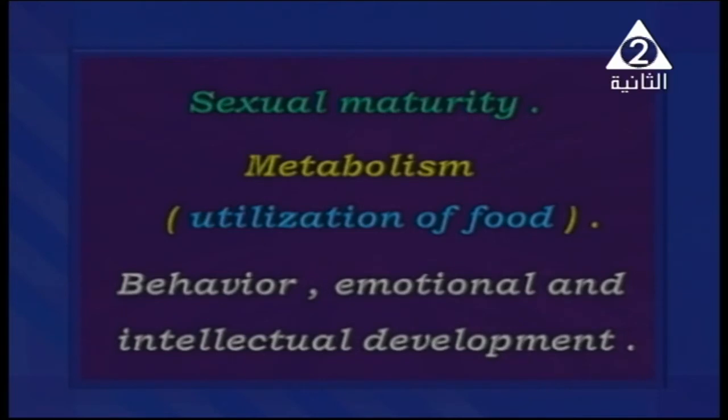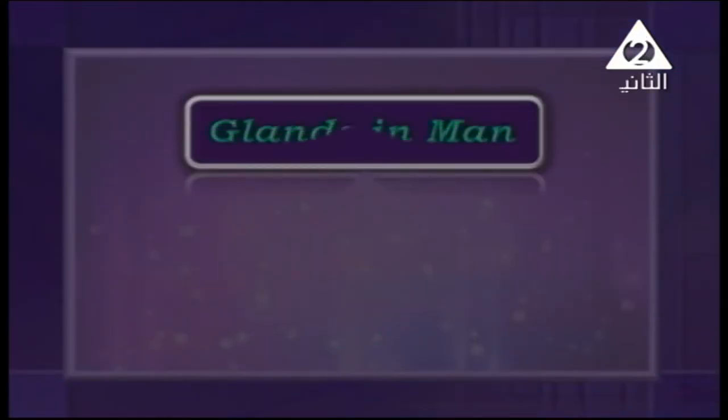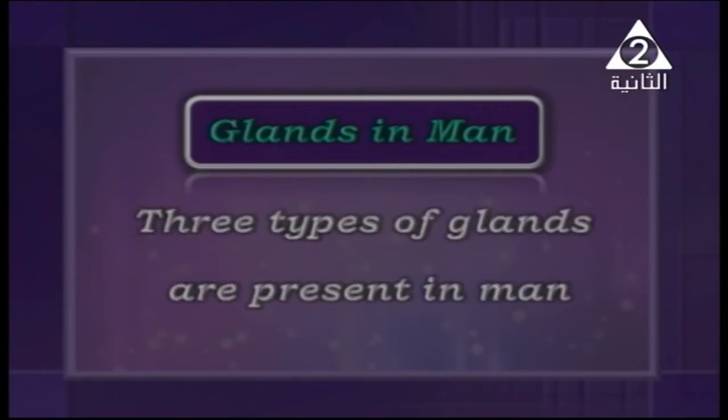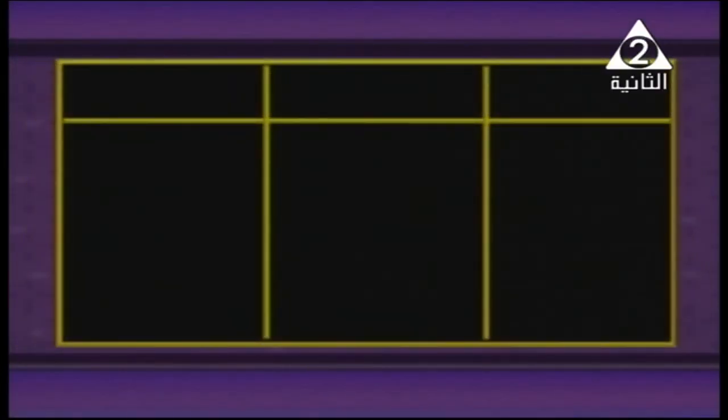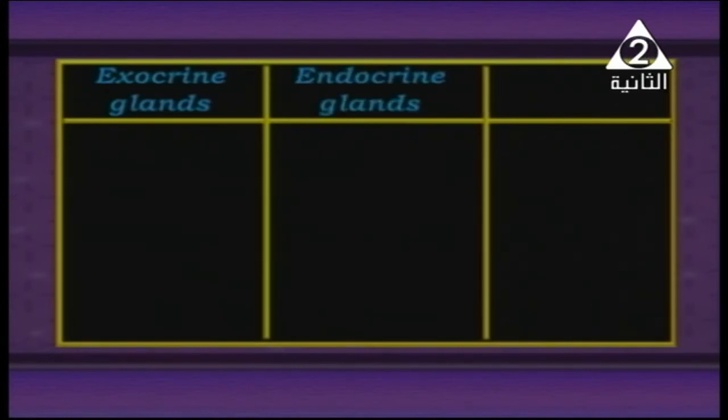Well, after that, we need to know the different types of glands inside our body. There are 3 different types of glands present in man: the exocrine glands, endocrine glands, our lesson today, and also mixed glands. What does exocrine glands mean?